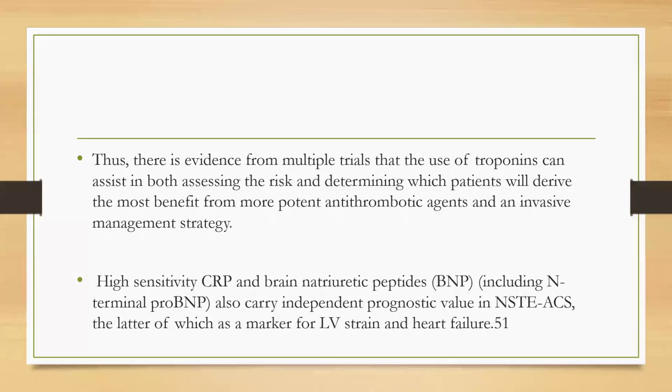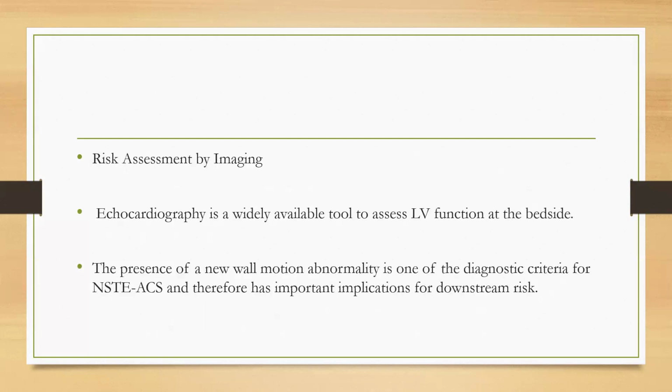So, there is evidence from multiple trials that the use of troponin can assist in both assessing the risk and determining which patients will derive most benefit from potent antithrombotic agents and an invasive management strategy. High sensitivity CRP and BNP also carry independent prognostic value in NSTEMI ACS, the latter of which is a marker of LV strain and heart failure.